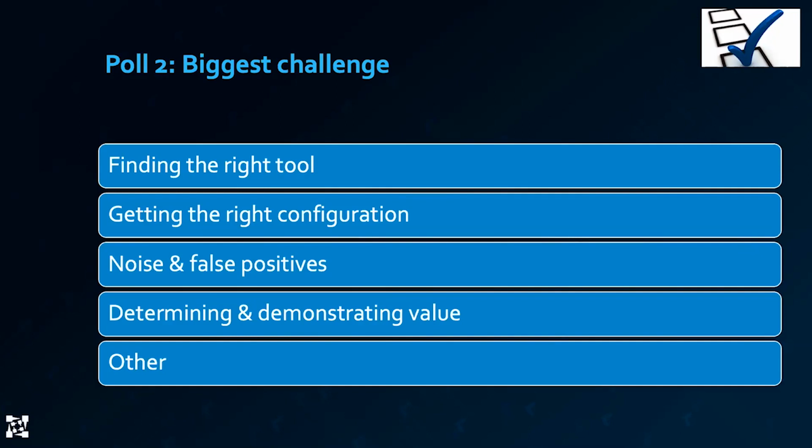Awesome. So again, a relatively even spread, but the two big ones were finding the right tool and determining and demonstrating value. So that's pretty interesting and not shocking. Those are actually complicated because people most often choose a static analysis tool because it's free, because they used it in the past, because somebody in another group liked it and it worked well for them, which doesn't mean it will work for you. So let's dive in.